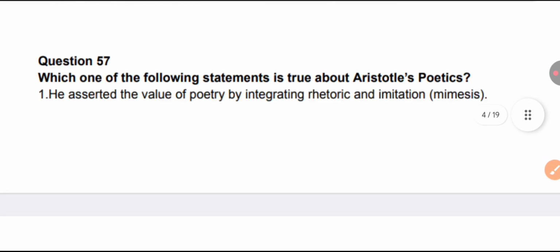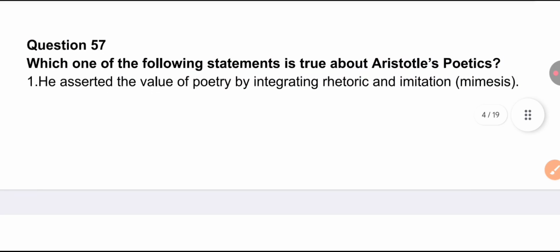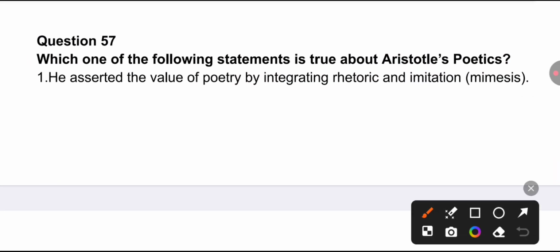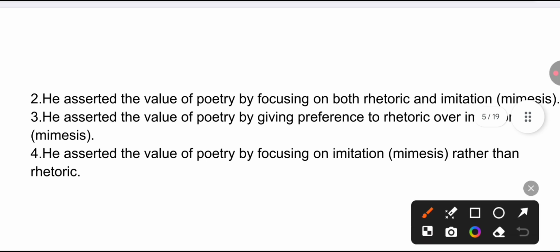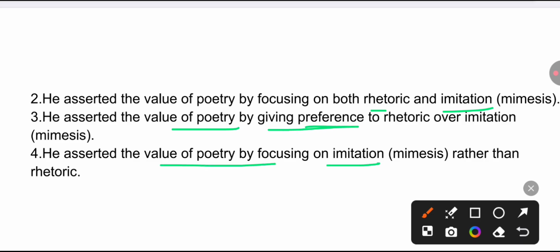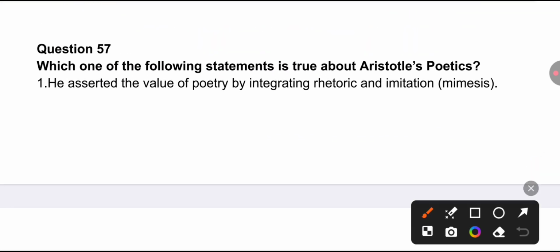Next question we have: which one of the following statements is true about Aristotle's Poetics? Aristotle's Poetics and Republic by Plato, we will do a separate class for that. Option 1: he asserted the value of poetry by integrating rhetoric and imitation, that is mimesis. Option 2: he asserted the value of poetry by focusing on both rhetoric and imitation. Option 3: he asserted the value of poetry by giving preference to rhetoric over imitation. Option 4: he asserted the value of poetry by focusing on imitation. So you have to find out which statement is true about Aristotle's Poetics.